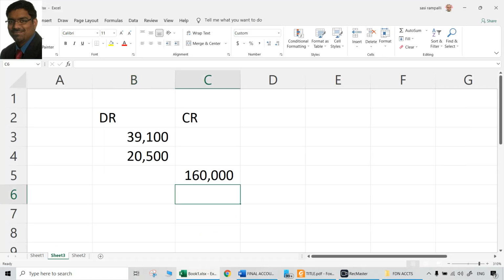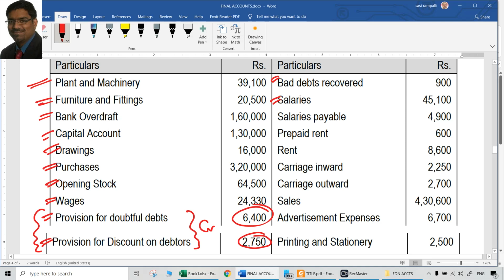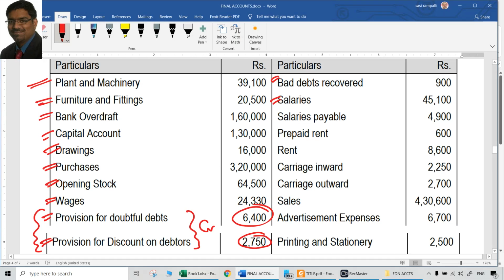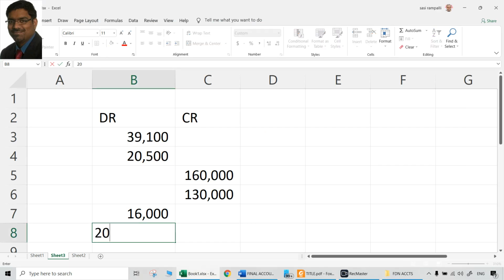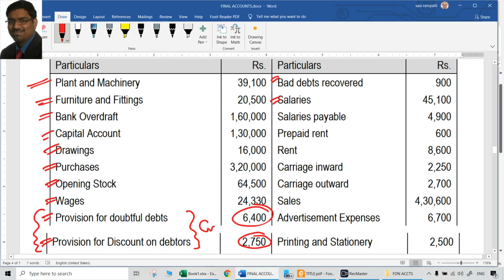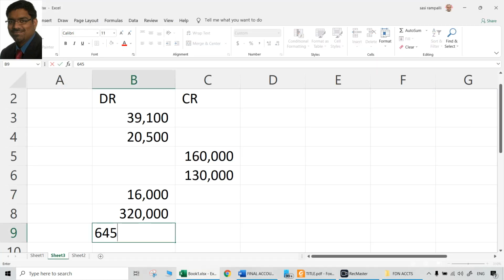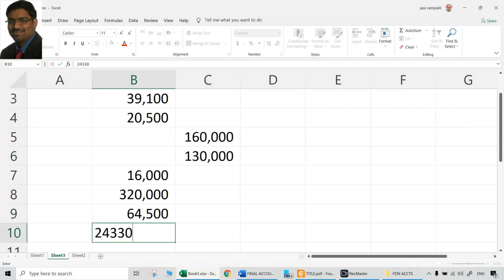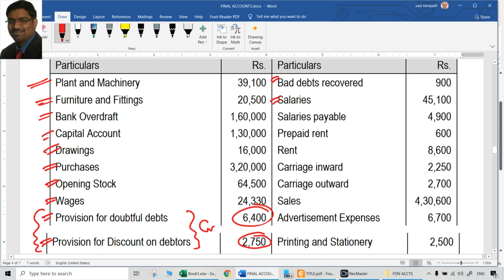Then 1,30,000 credit capital. Then drawing 16,000 debit, opposite of capital. Then purchases 3,20,000 debit. Then opening stock 64,500 debit. Then wages 24,330 debit. Expenses. Provisions will always be credit balances.